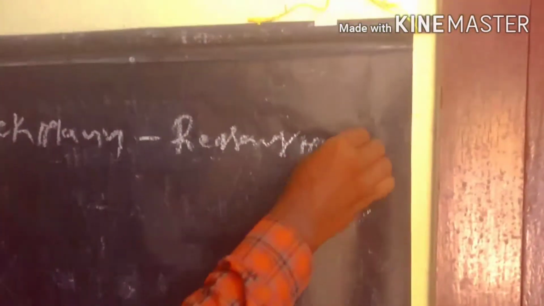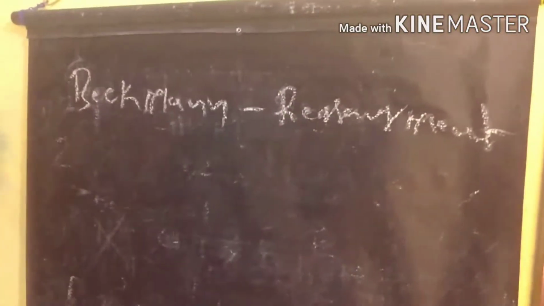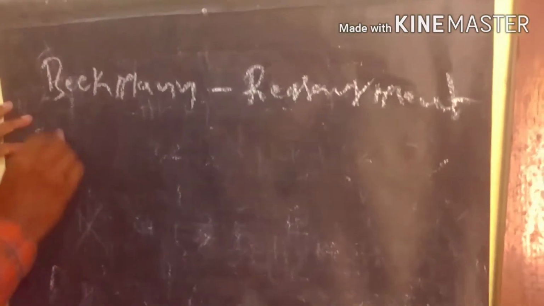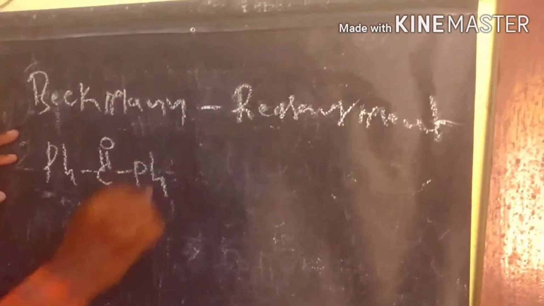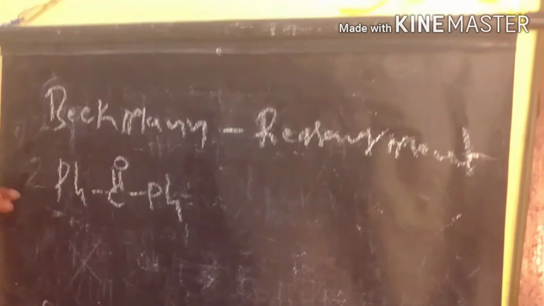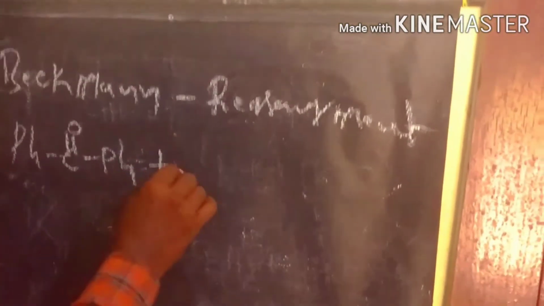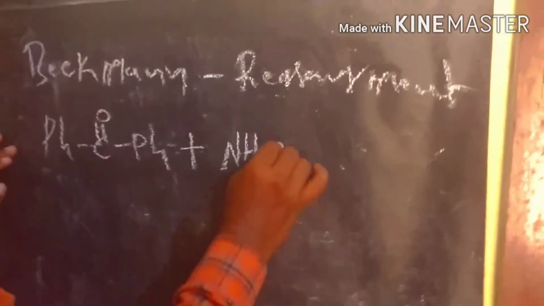In this reaction we are using acetophenone or benzophenone. Like this is benzophenone, which we react with hydroxylamine.